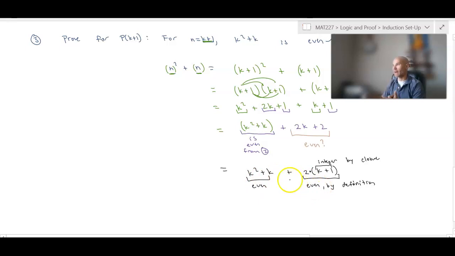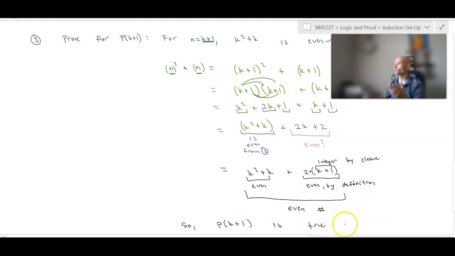And we've already established that an even plus an even is an even number. If I add 2 even numbers together, I get another even number. And that establishes that P of k plus 1 is true.